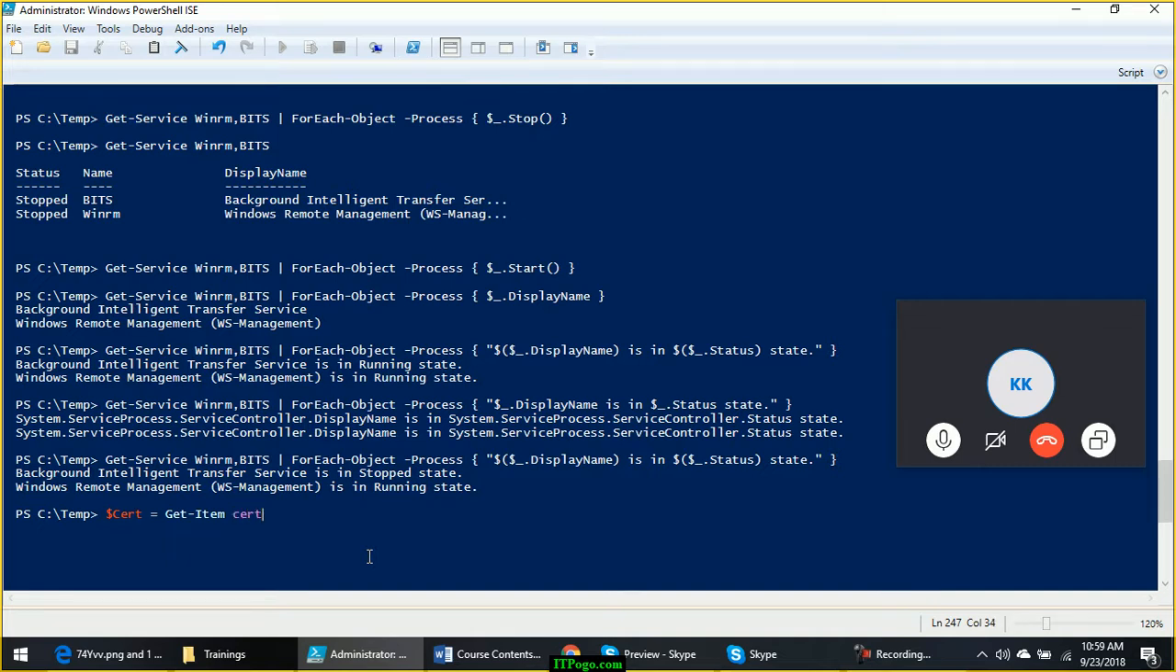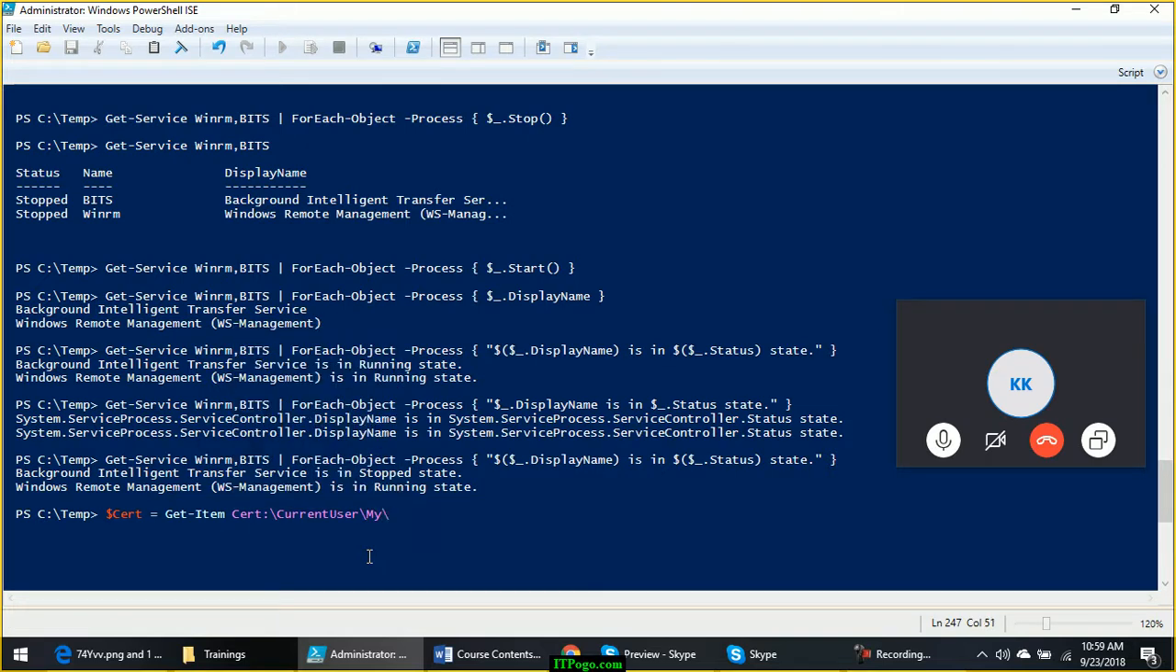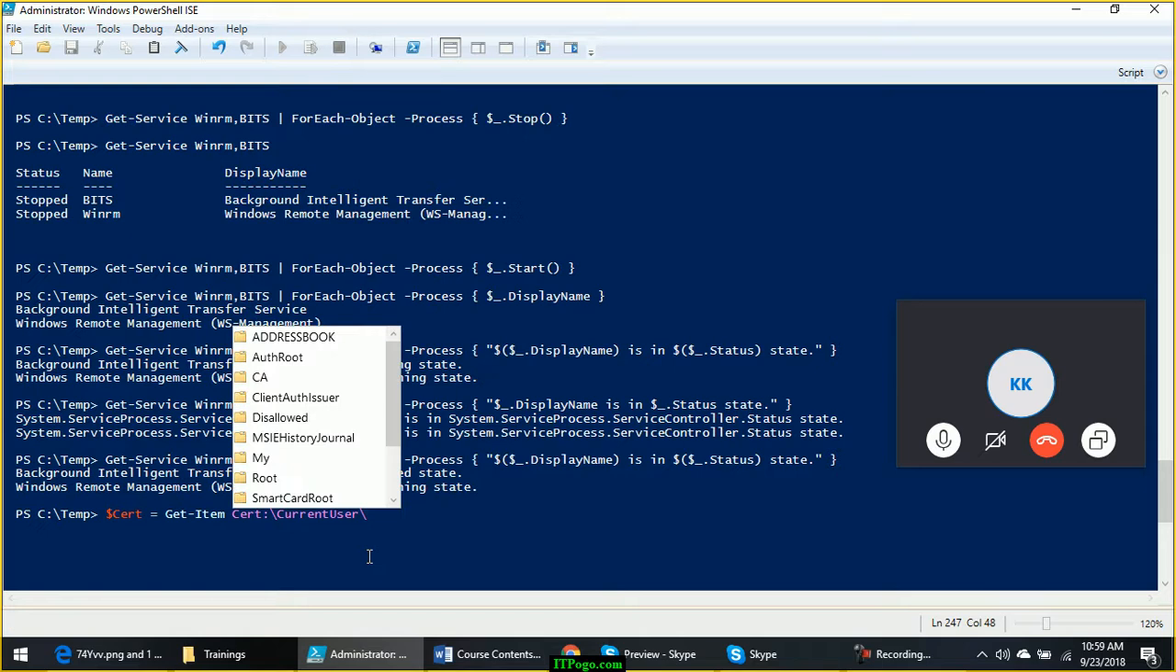Cert. You remember we have used the certificate path, cert colon, CurrentUser, My. Suppose you have that certificate available there. Currently there is no certificate in my store. Let me pick it from somewhere else.